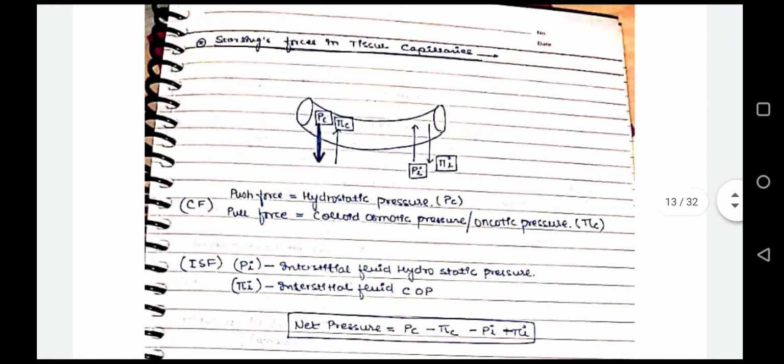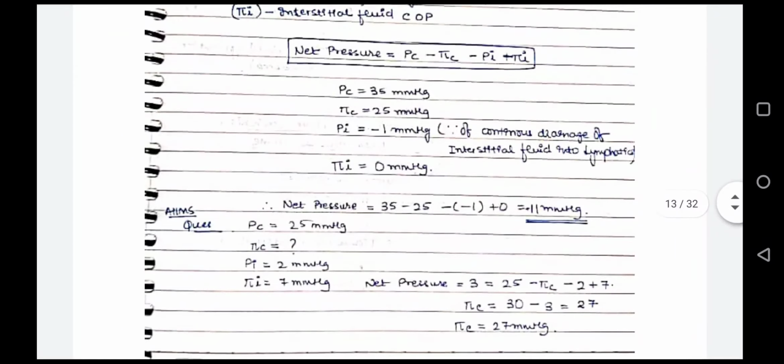So now what are the Starling forces? We know there are push force and pull force. Push force is the hydrostatic pressure and the pull force is the colloid osmotic pressure. Net pressure is 11 millimeters of mercury.